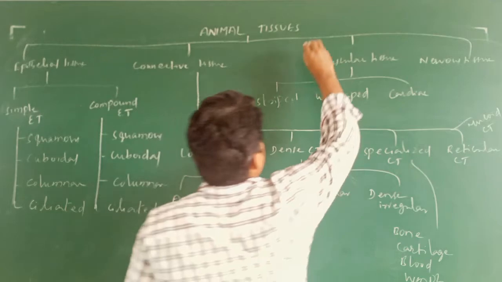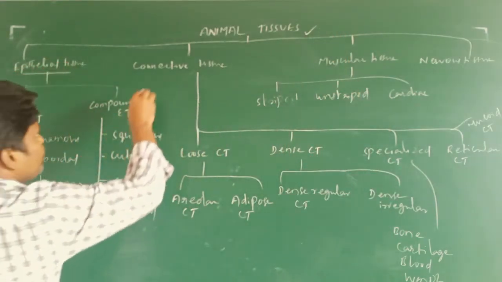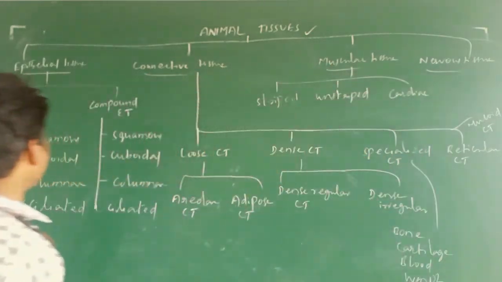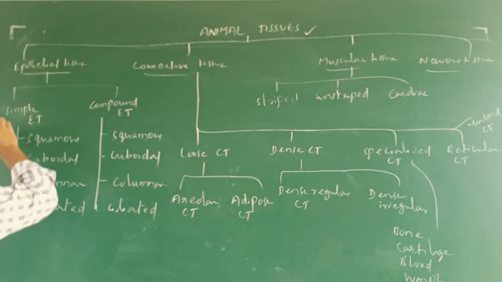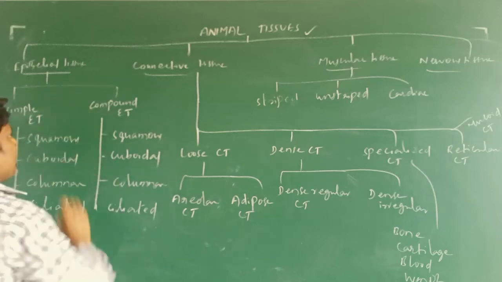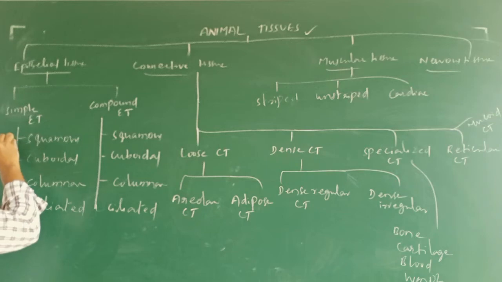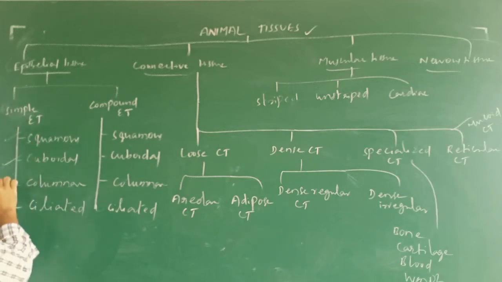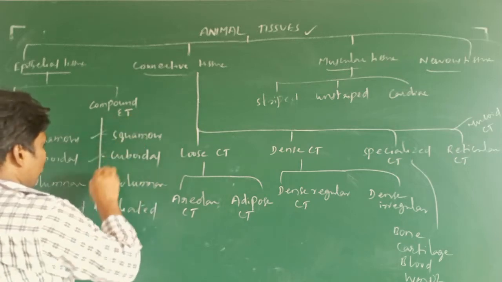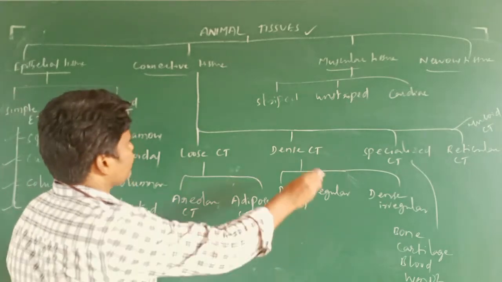First, animal tissues. These animal tissues are differentiated into epithelial tissue, connective tissue, muscular tissue, and nervous tissue. Epithelial tissue is again differentiated into simple epithelial tissue and compound epithelial tissue. The simple epithelial tissue is differentiated into squamous, cuboidal, columnar and ciliated. Compound epithelial tissue is also the same.